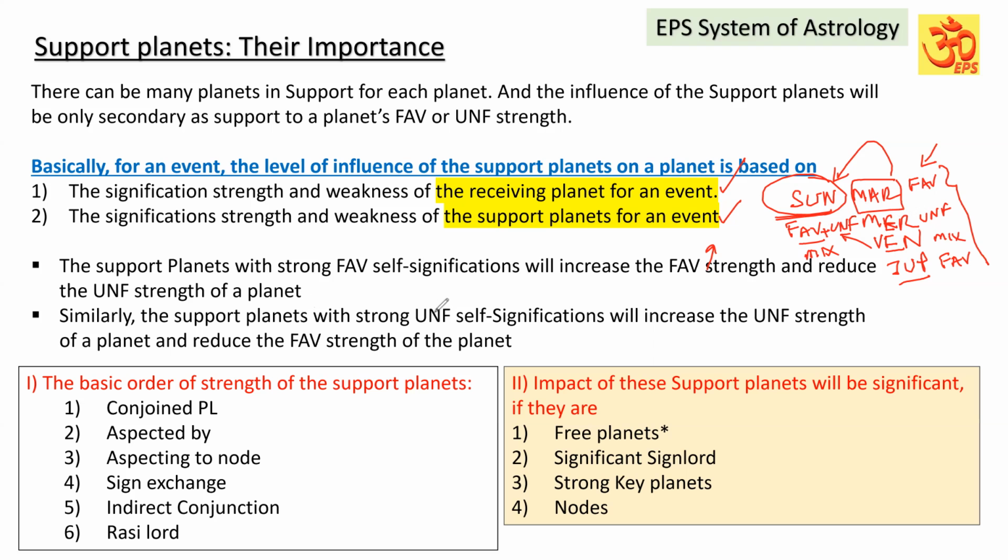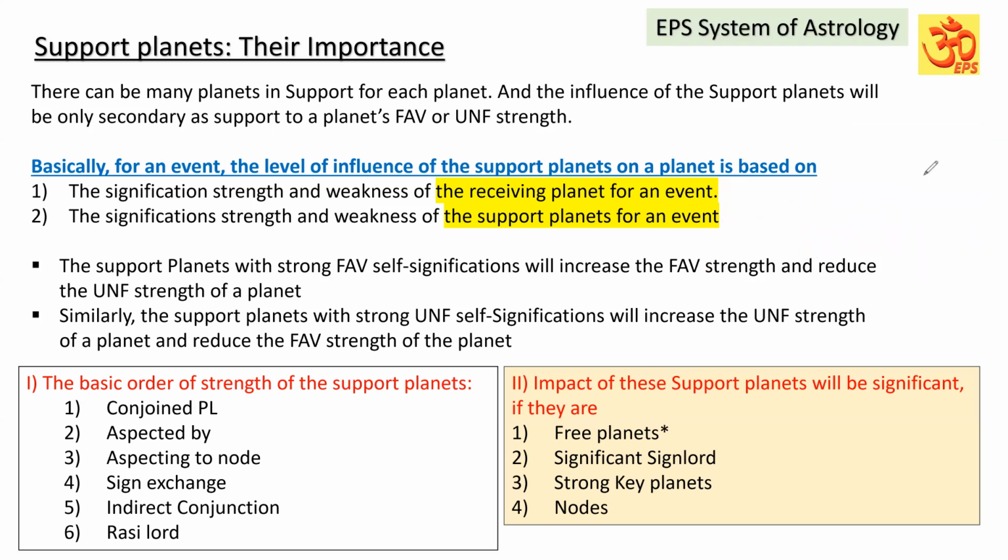Similarly, support planets with strong unfavorable significations will increase the unfavorable strength of the planet and reduce its favorable strength. That's what we were discussing. So, according to the strength and weakness of the receiving planet, the favorable and unfavorable influence of the support planets will be there. I hope you have understood.